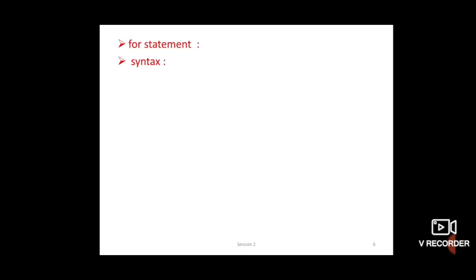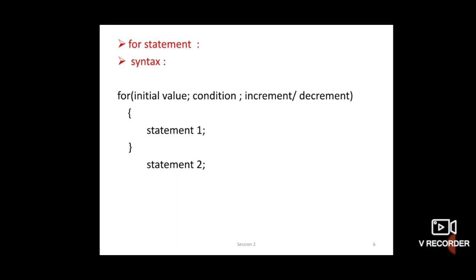For loop is very important, related to programs. The for is an entry control loop, and it is used when an action is to be repeated a predetermined number of times.